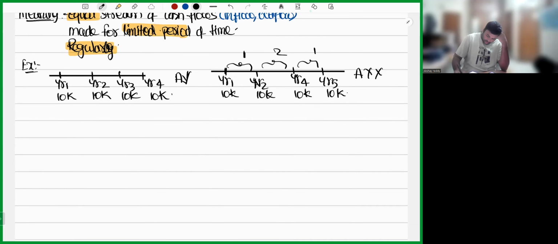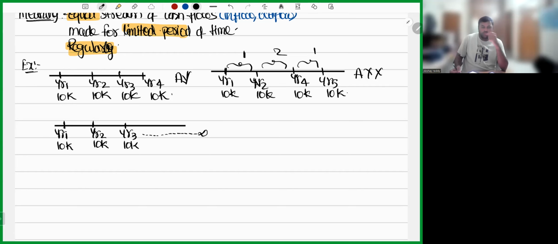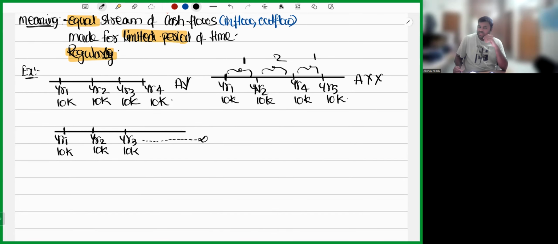Okay. Next, I'm having one more payment like this. On year 1, I made a payment of 10,000. Year 2, I made a payment of 10,000. Year 3, I made a payment of 10,000. So on and on and on. I'm not stopping the payment. I'm going on making it. Can I call it an annuity? First, is there an equal stream of cash flow? Yes. Is it for a limited period of time? No, sir, it is not for a limited period. It is for an unlimited, infinite period of time. Can we call it an annuity? No, you can't call it an annuity.